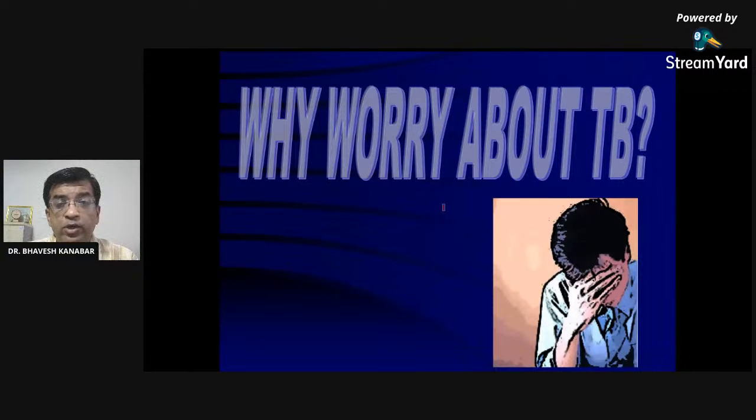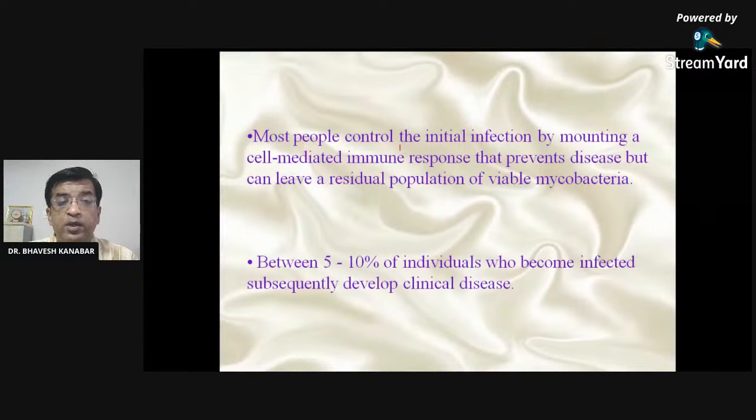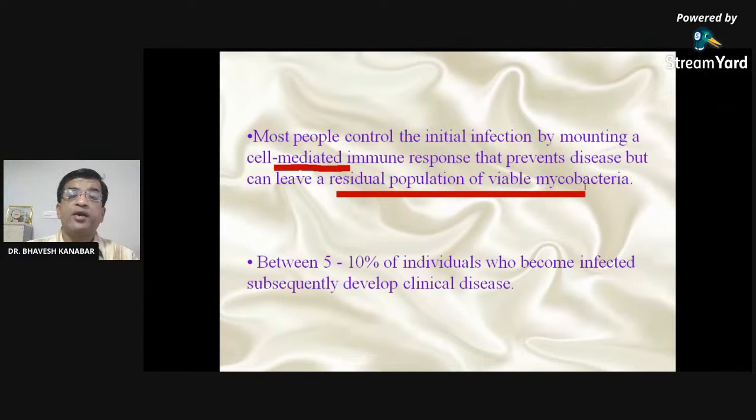So why worry about tuberculosis? Because most people control the initial infection, mounting a cell-mediated immunity that prevents the disease, but can leave a residual population of viable bacteria. So even though we can have a strong immune response, we may harbor viable mycobacteria, that is, live mycobacteria. And among them, 5 to 10% of individuals who become infected develop clinical disease subsequently.